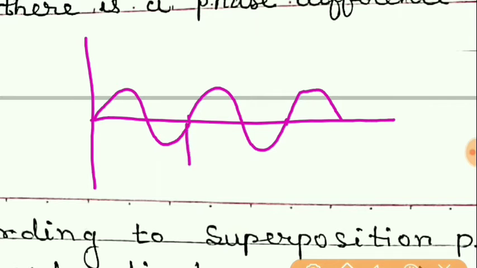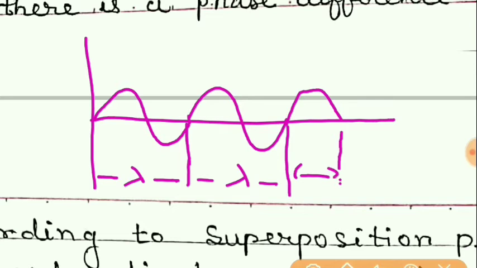So from here to here it is lambda. Once again, this is the second lambda and this is lambda by 2.